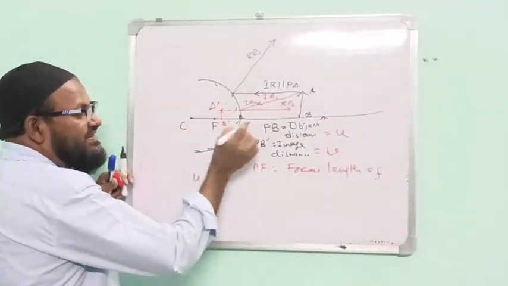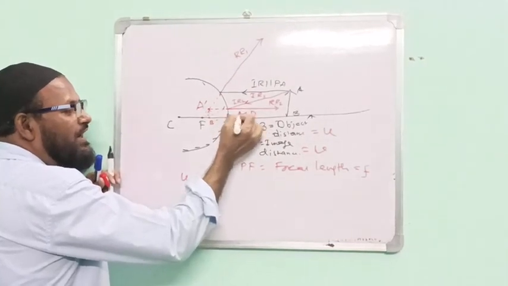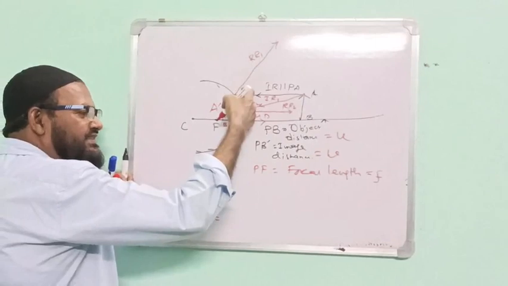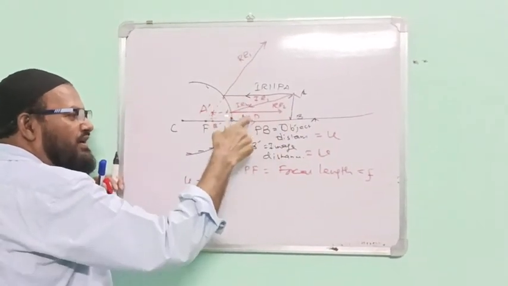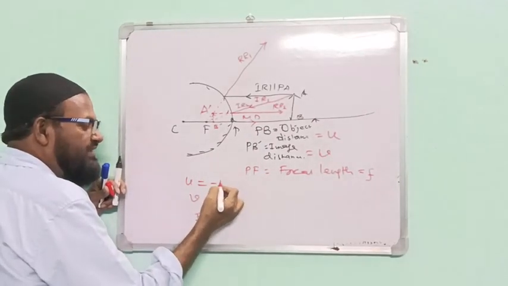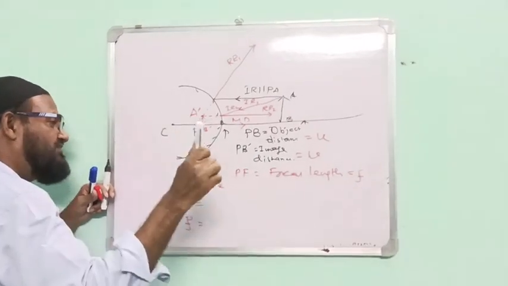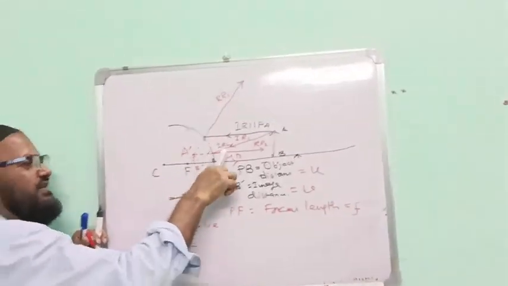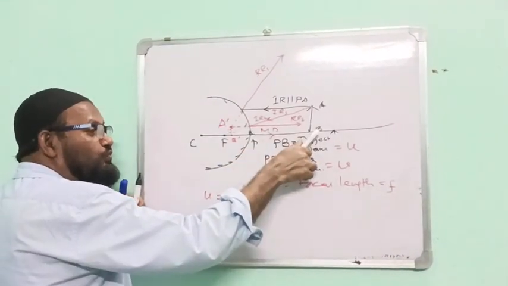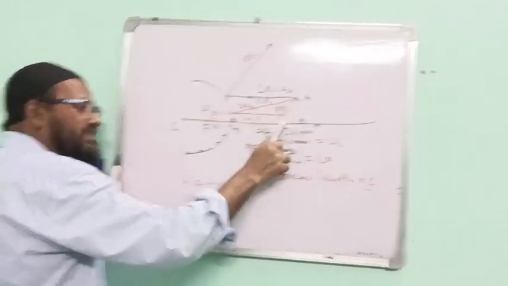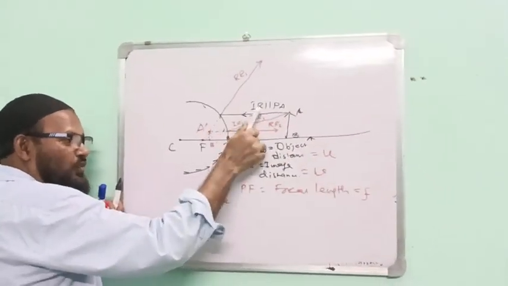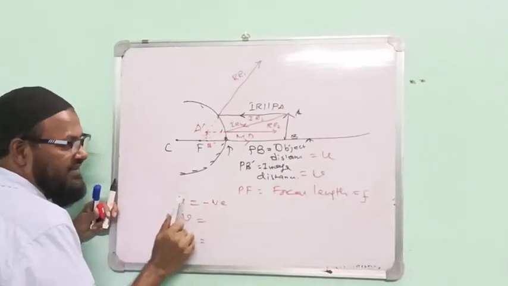This is the measurement direction, MD, and this is the incident ray direction. For PB, they are opposite. Therefore, U is negative. Please see again: I have to go to B from P, so this is the measurement direction. The measurement direction is opposite to the incident ray, therefore this distance is negative.